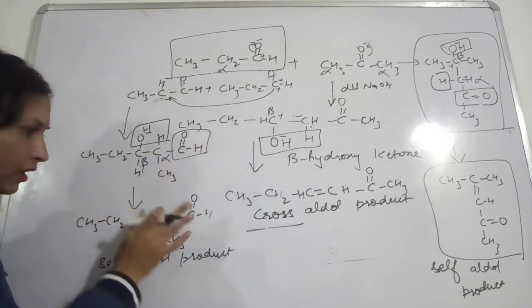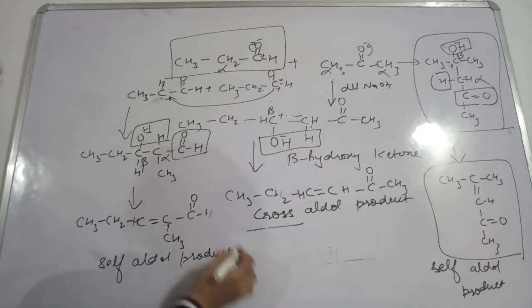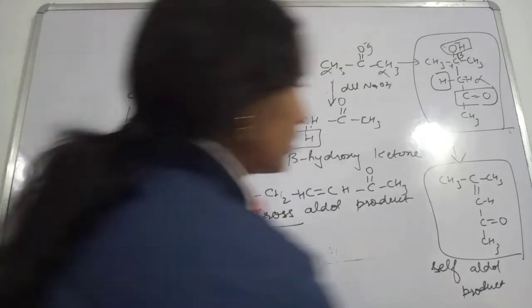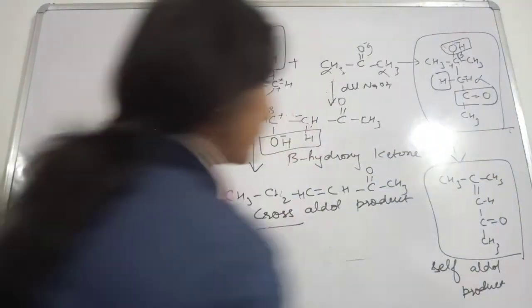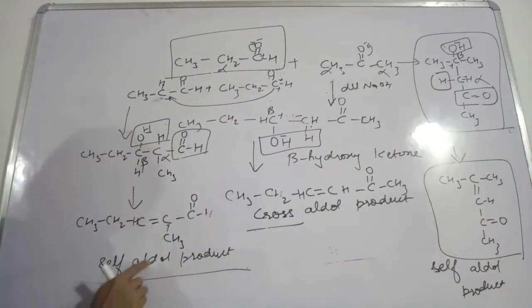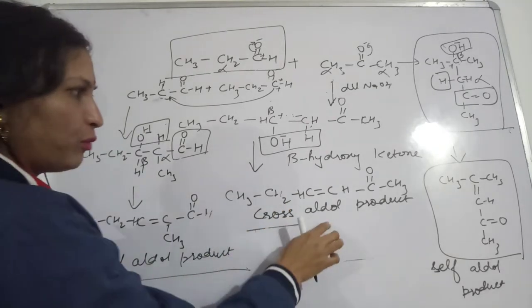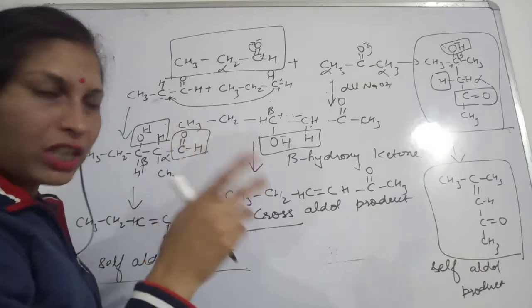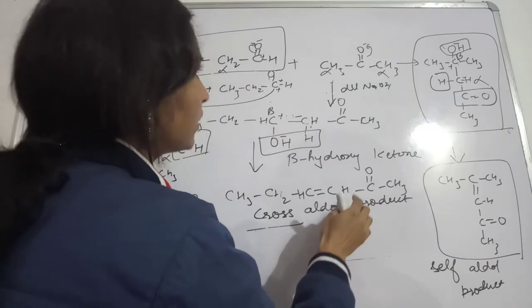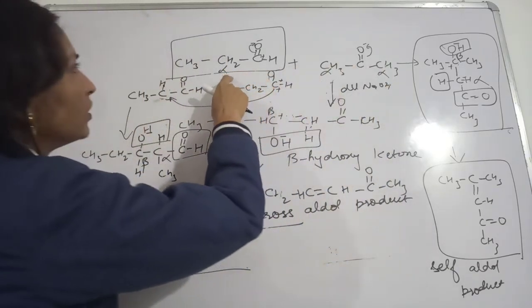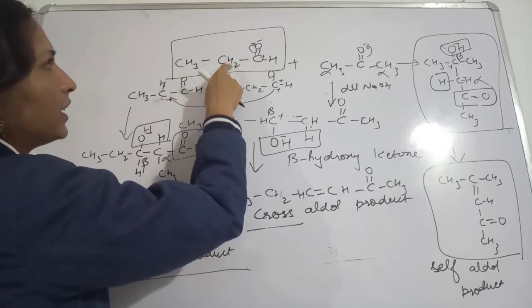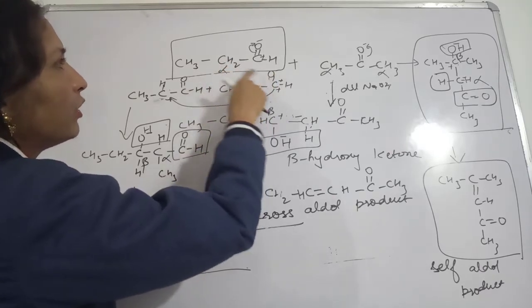So first you saw here, this is the self aldol product. In this case you saw 1 2 3 4 5 6. Okay, here also 1 2 3 4 5 6. So they all show this kind of product. This is the self aldol product, and in the cross aldol product one more combination is possible. See what you did: you abstracted the alpha hydrogen. From this one you chose this alpha carbon, and you abstracted the hydrogen from this carbon and from this aldehyde group.